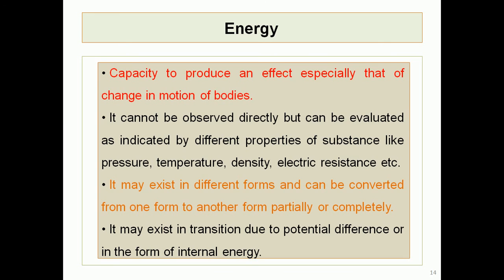As per the law of conservation of energy, we know that energy exists in different forms and it may be transferred from one form to another form, partially or completely. And energy may exist in transition due to the potential difference, or it is in the form of internal energy. Whenever energy crosses the boundary, then we say that it is in transit, and when energy is stored in the system in equilibrium state, that is called internal energy.